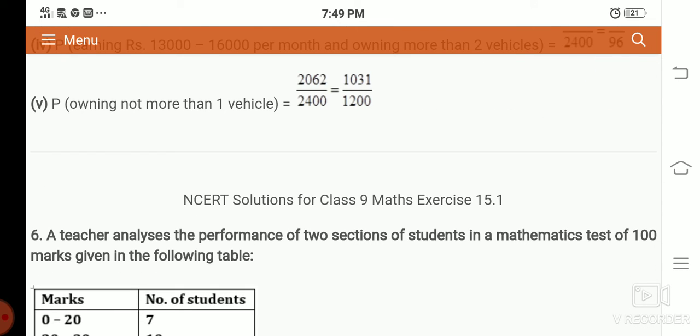So in all the questions, if it's possible, you can write the decimal value. Otherwise, leave it. So 1031 divided by 1200, you can leave it. No need to write any 2 decimal, 3 decimal, 4 decimal form answer. You can leave it as the fraction.